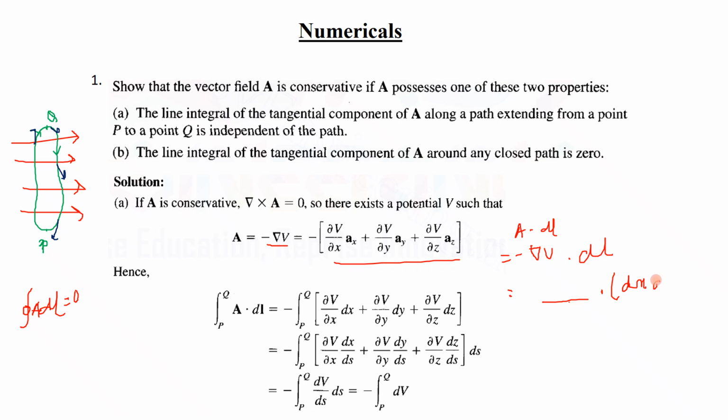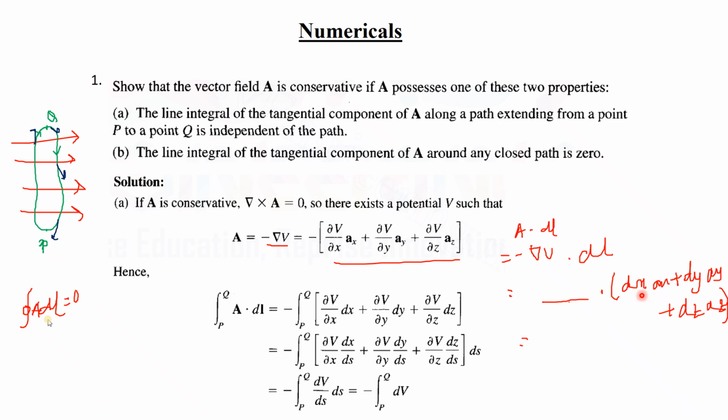Now dot dl means dx unit vector x plus dy unit vector y plus dz unit vector z. If you multiply them, that means you find the dot product.